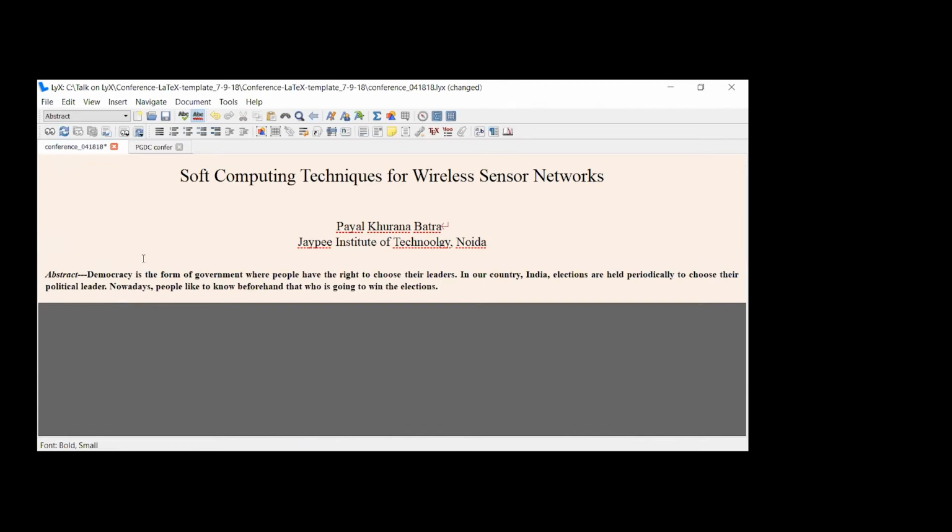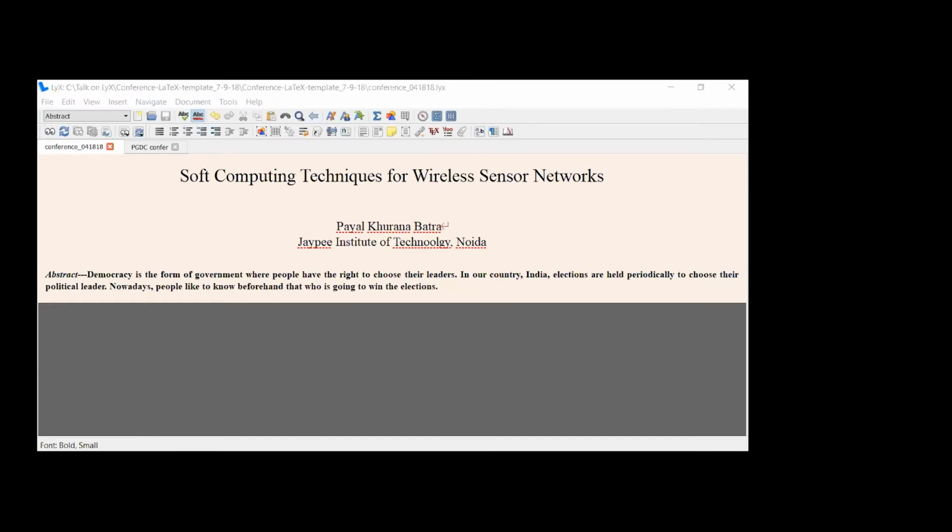Now after this, you want to see how it looks in the IEEE PDF file. So save it, and here is the eye symbol, called the view symbol, or the shortcut is Control R to generate the PDF. I clicked over here or Control R. Both you can click or press Control R. You can see at the bottom bar that it is generating the PDF. PDF may not be visible.